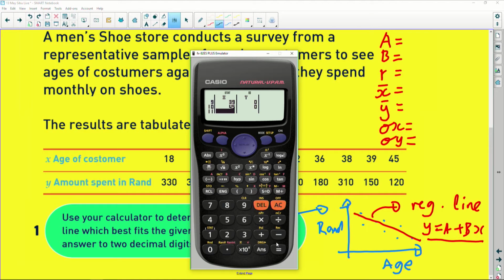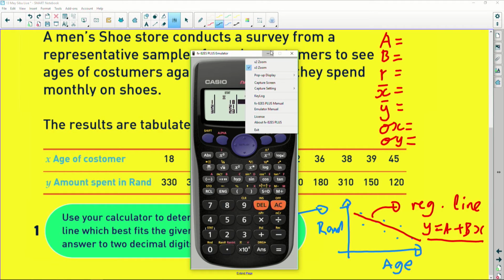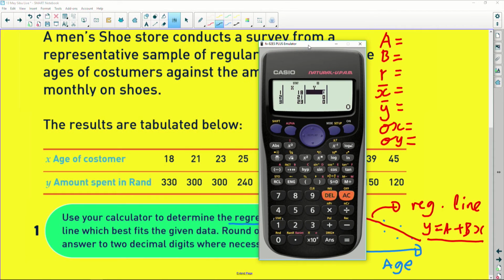After you have entered all those 10 values of X, you then press the right arrow and then go back up. You can actually go down. If you press the down arrow, it takes you straight to the first value, which is number 1. On the far left there, you'll see the first value you entered for X was 18. What does it correspond to? We want to know what it corresponds to. It corresponds to 330. So I'm going to keep inserting all of them.